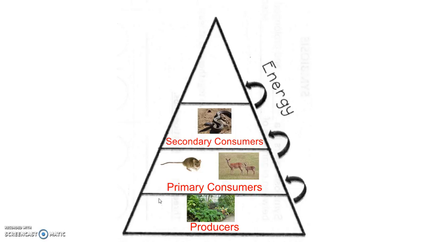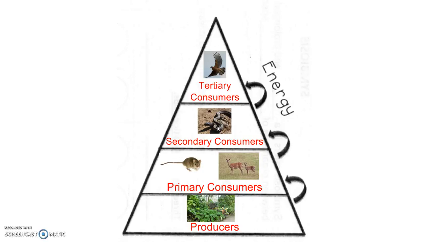All right, now we're getting up here to the top level, and this level is called, it's a funny word, but it's tertiary consumer. And tertiary actually just means third, just like secondary means second, tertiary means third. So what's on this third level of consumer? Okay, well, look below tertiary to secondary, something that could eat a snake, like a hawk. All right, so a tertiary consumer eats the secondary consumers.